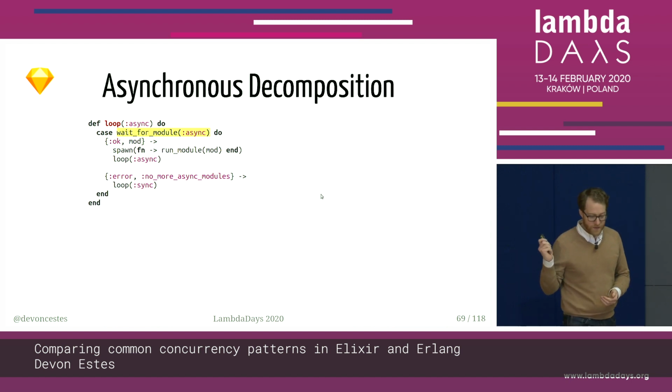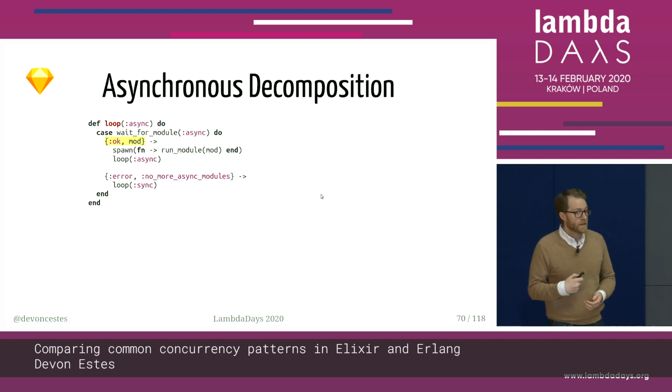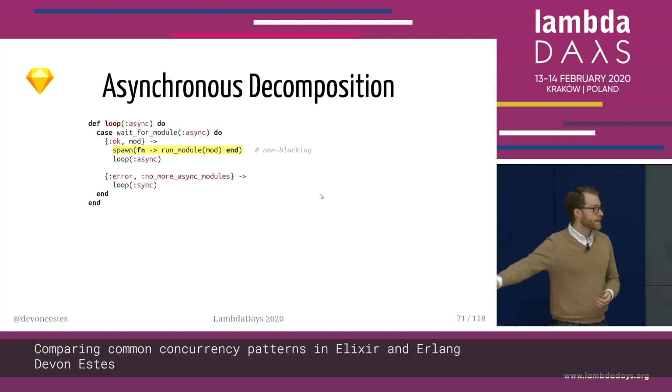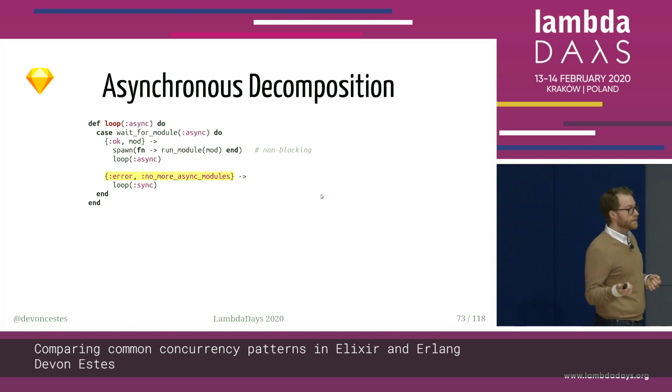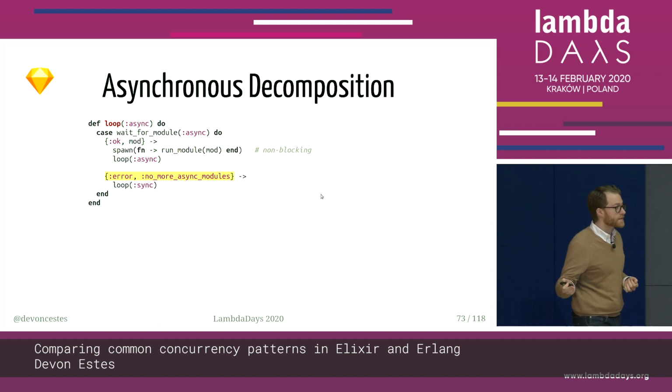And what it does is it's going to sit and wait for a module to be ready, and when it receives a message that a module is ready to be run, and if it's an asynchronous module, then it spawns a process to go ahead and run that test module. But again, asynchronously. So the minute that is spawned, it goes back waiting for another module to be ready. And then it spawns another one. Eventually, it will go back into the loop, do its thing after it spawns that process, and then eventually it will get a message saying that, okay, it looks like we've got all of our asynchronous modules.